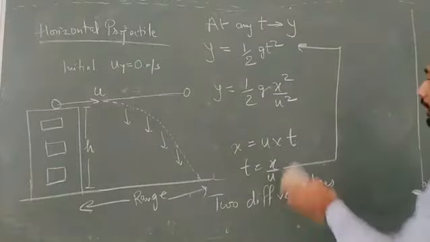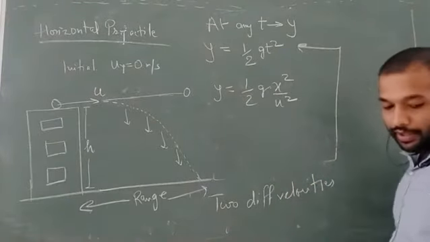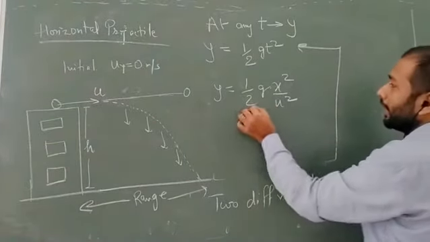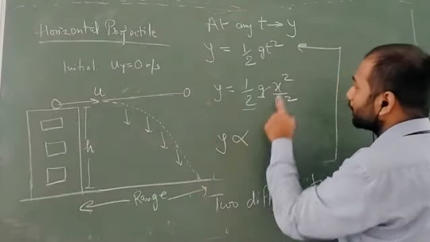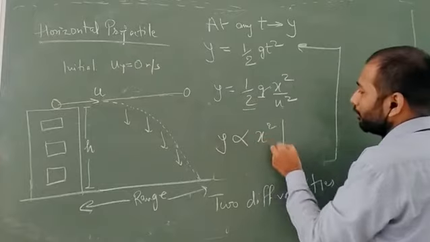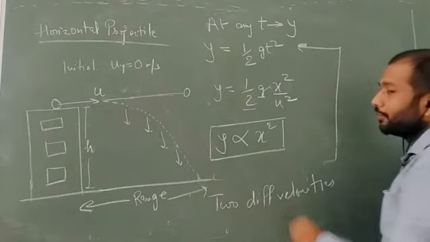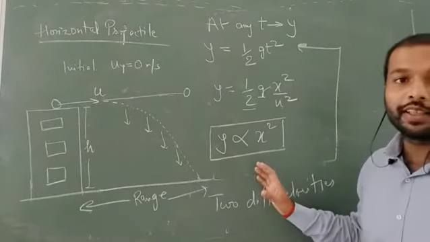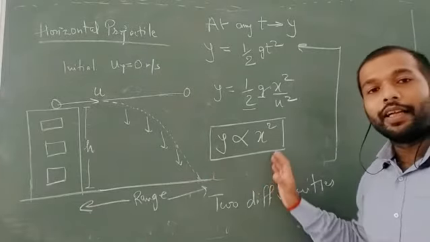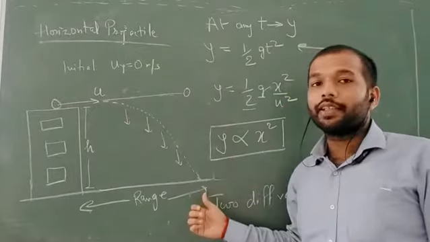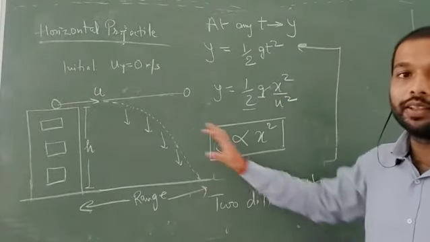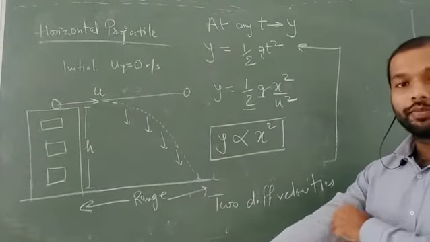Okay. So what conclusion are we getting, that if you take half g upon u square as a single term, you can say y is proportional to x square. So again you are getting a kind of quadratic relation between y and x, and that's why you can say this is again a parabolic motion followed by the horizontal projection.